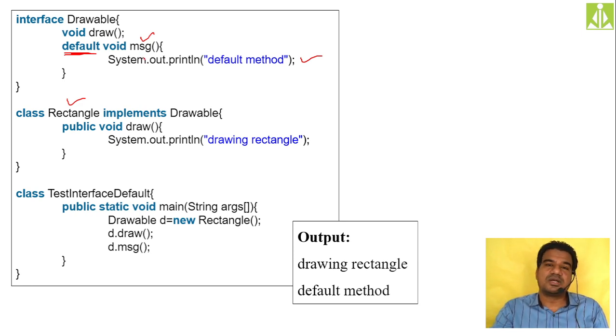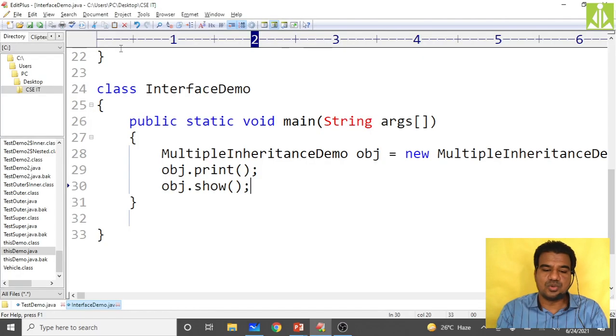I just want to call both the methods. I want to give the implementation for the draw method, and I want to create the object of this Rectangle class, and using this Rectangle class I want to call both the methods. Or we can say I can create the reference. I can take the reference of this Drawable interface and instantiate that Drawable reference with the Rectangle class. Take the reference of Drawable and instantiate it using the Rectangle class. So now using that object, call the draw as well as the message method. So that I will show you quickly.